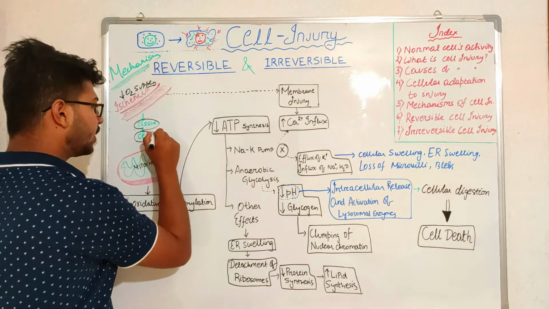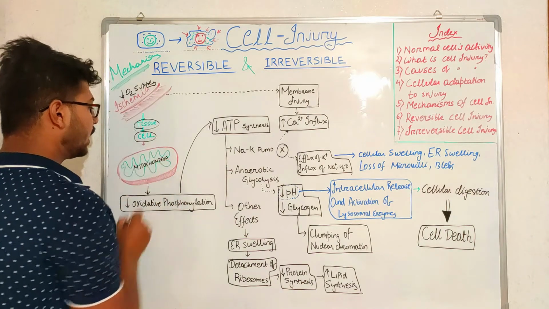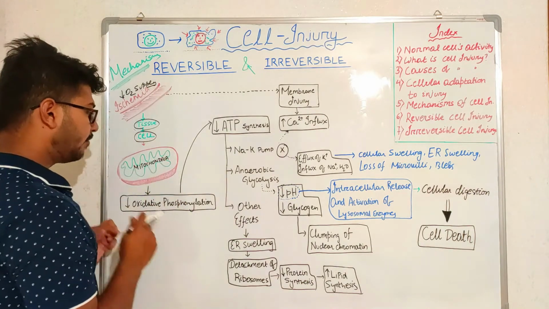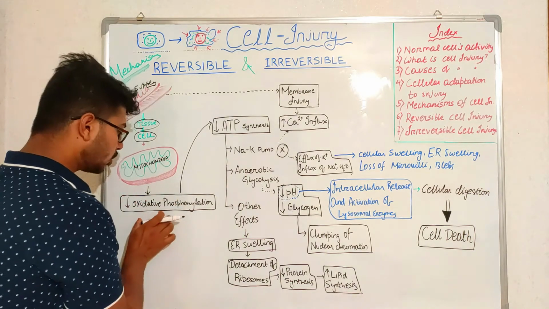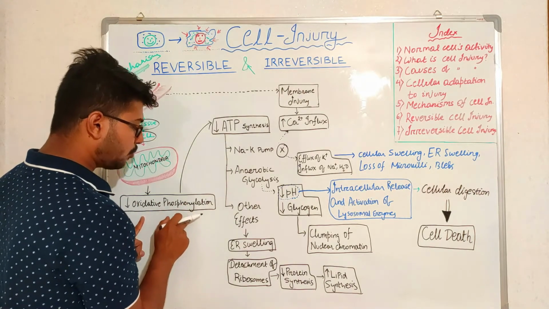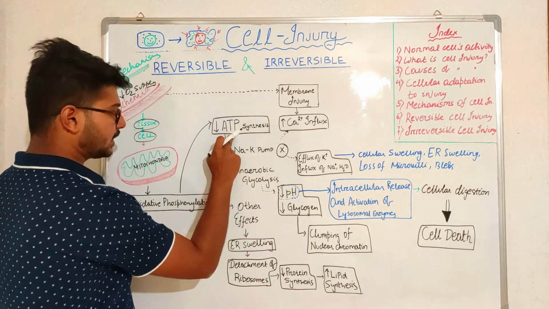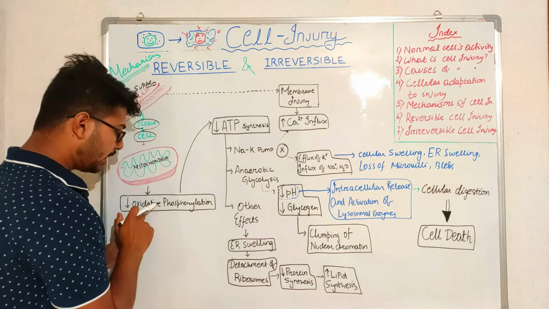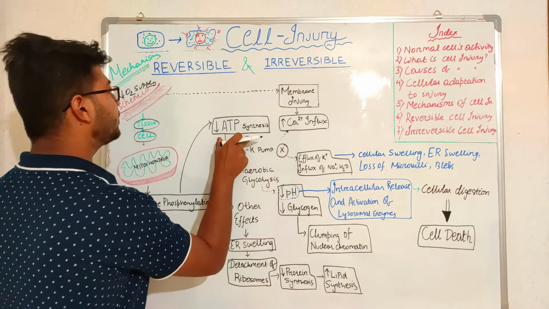Then if there is less oxygen supply to the organ, tissue, and then to the cell, there will be a defect in the mitochondria. The mitochondria cannot perform oxidative phosphorylation, and oxidative phosphorylation is important in the synthesis of ATP, our energy. So there will be less oxidative phosphorylation, and so less ATP synthesis.